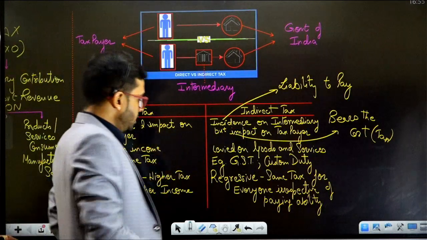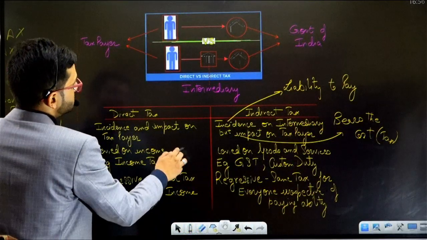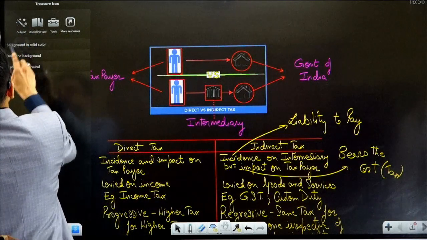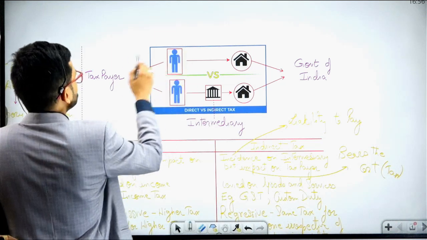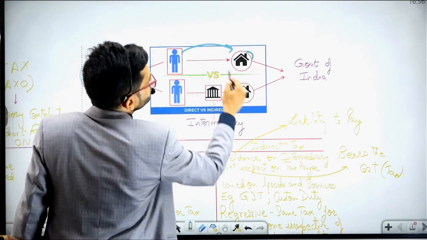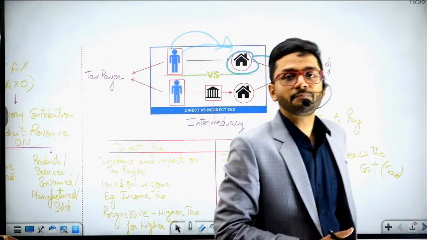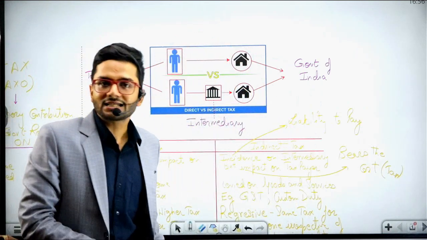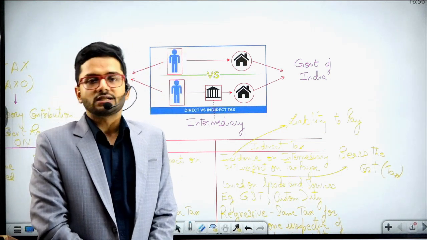So the next difference between direct and indirect taxation, okay, I was on this particular diagram. This diagram will also demonstrate the difference between direct and indirect tax. If I make it wider, the visibility will improve. So who's the taxpayer in this case? These two gentlemen are the taxpayers. The taxpayer remits, this is Government of India. Where the taxpayer remits the taxation directly to Government of India, we say that this is direct taxation, like income tax. Income tax is a direct taxation, where the taxpayer directly pays the taxes to Government of India.